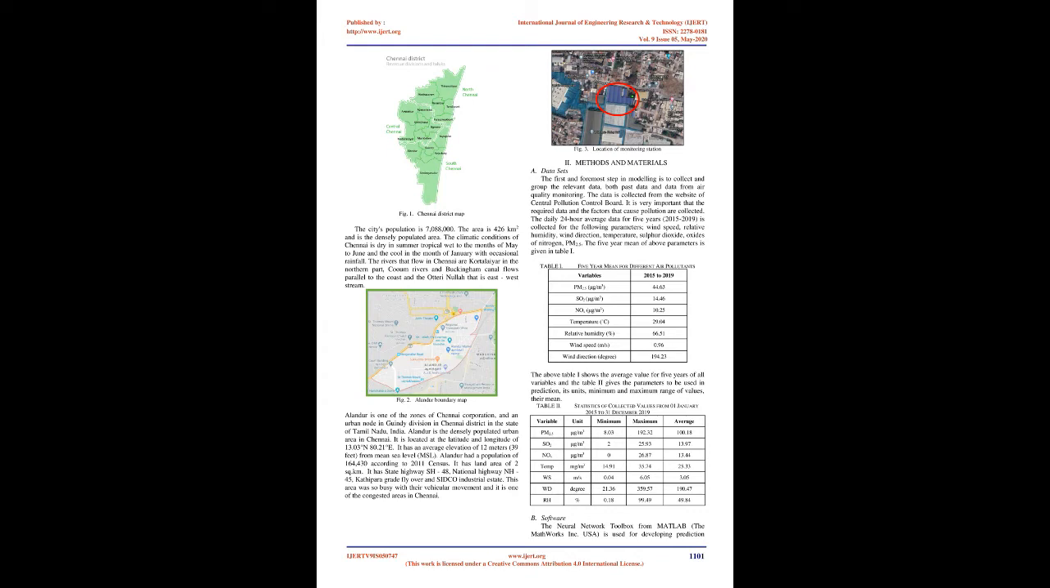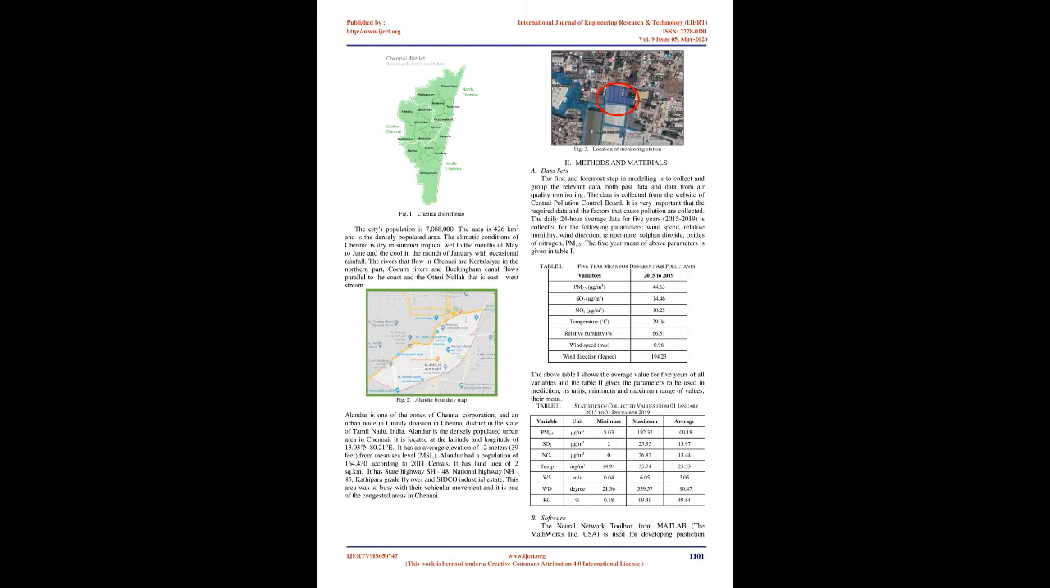A. Study area. Chennai, the capital of Tamil Nadu in India, is located on the Coromandel coast off the Bay of Bengal. It is the economic and educational center of South India. Chennai lies on the south-eastern coast of India. The city's population is 7,088,000. The area is 426 square kilometers and is the densely populated area.